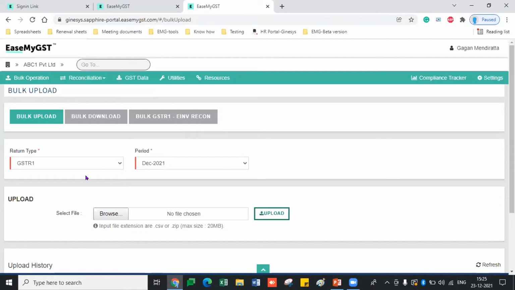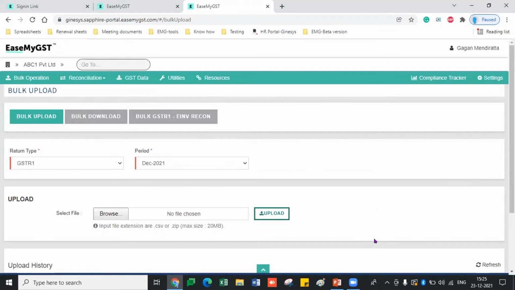For those who are doing it from the Excel point of view, for those who are doing it from the integration point of view, you do not have to worry. You just have to click on the ERP side, and you have to just send your data to the EaseMyGST.